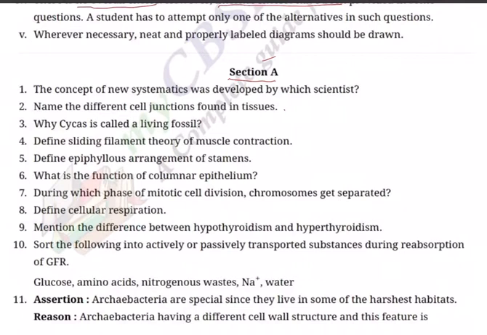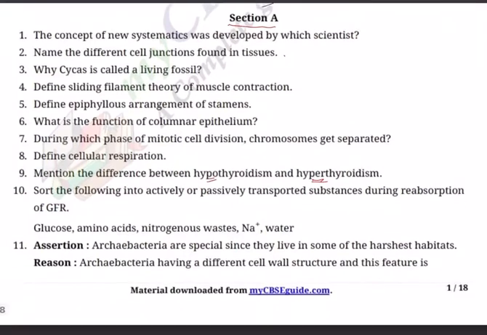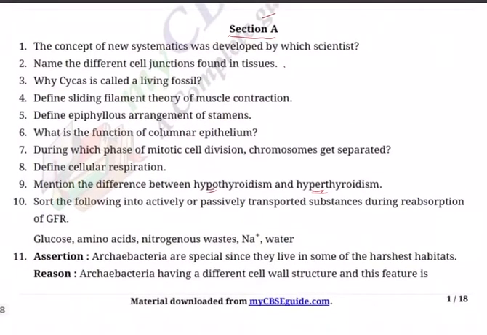What is the function of columnar epithelium? Question 7. During which phase of mitotic cell division do chromosomes get separated? Question 8. Define cellular respiration. Question 9. Mention the difference between hypothyroidism and hyperthyroidism. Here see, hyper and hypo.